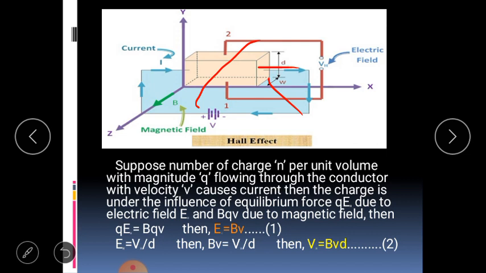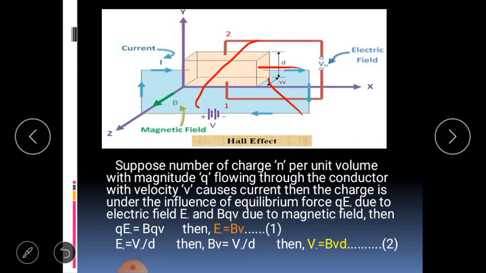Then with N charges per unit volume, each having magnitude Q, flowing through the conductor with velocity V causing current I, the charge is under the influence of equilibrium forces: QEH due to the electric field EH and BQV due to the magnetic field. Therefore QEH is equal to BQV, so EH is equal to BV. But EH is equal to VH divided by d. Then BV is equal to VH divided by d. Therefore VH is equal to BVd.